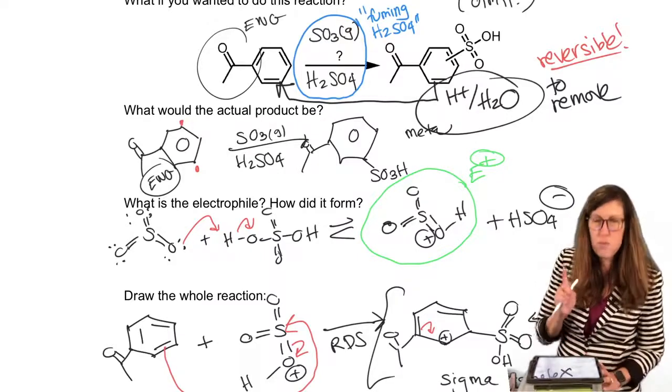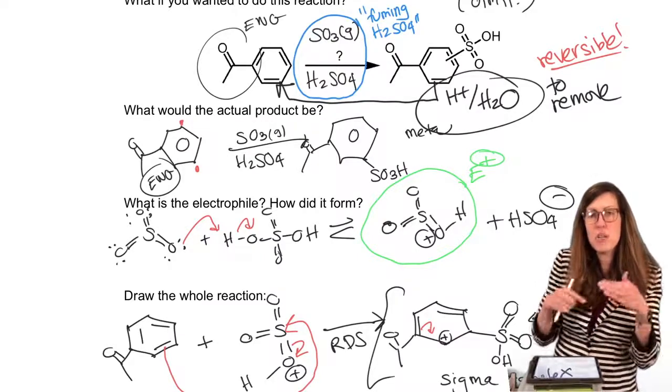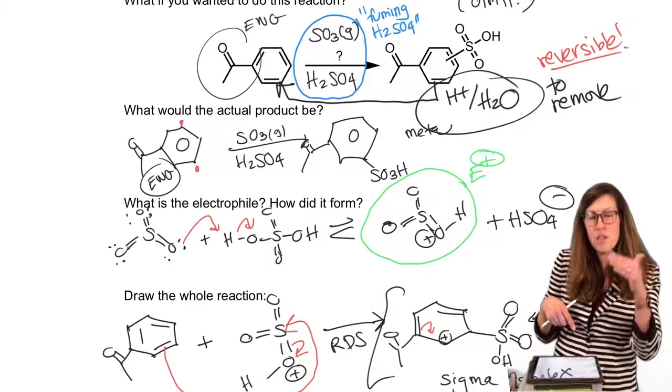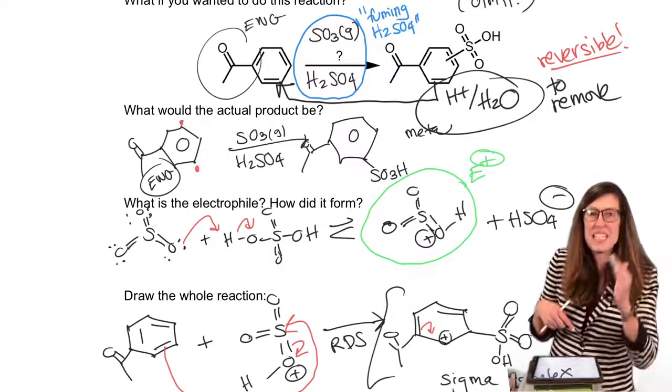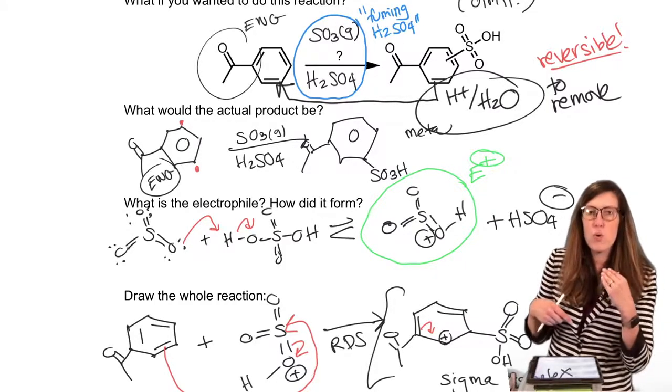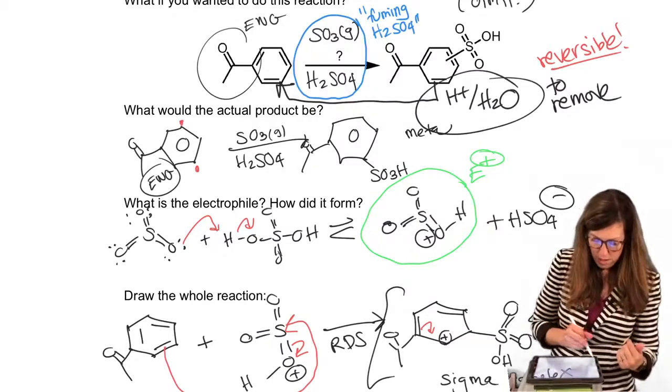Okay, so that reversibility is unique to our electrophilic aromatic sulfonation. It's the only one that we're treating as easily reversible. So we can exploit that and take advantage of that property.